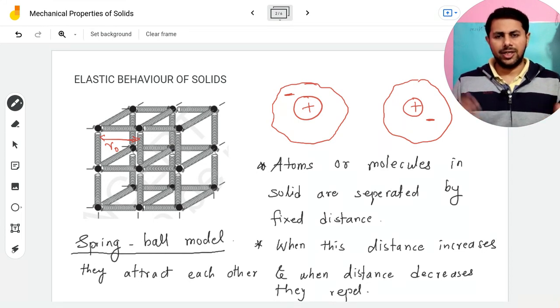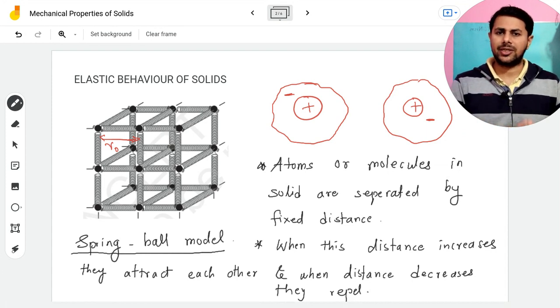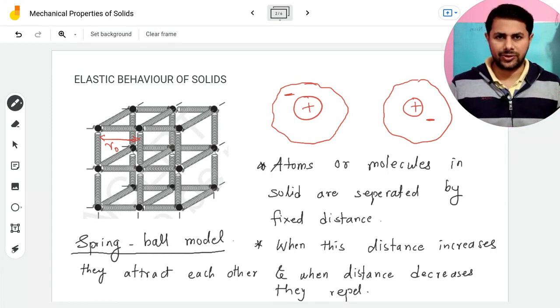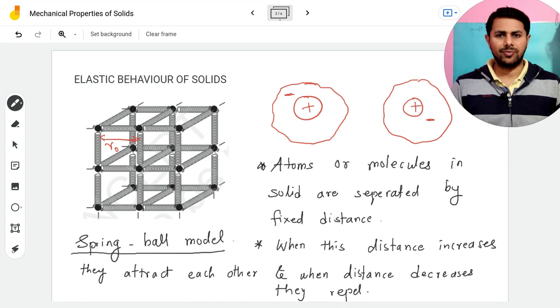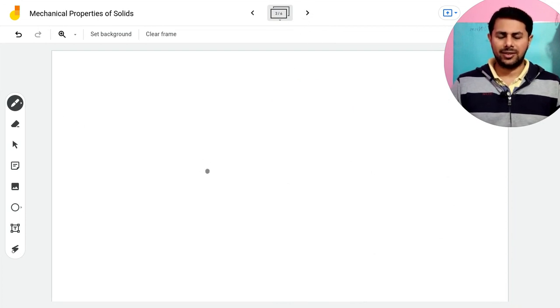And it's because of the spring-like property of bonds in a solid that solids can regain their original shape and size when you remove the external force. Okay, so this property of solids, due to which they can regain their original shape and size when external forces are removed, is known as elasticity. Okay, so this spring-ball model of solids explains this elastic behavior of solids. Now it can be understood in yet another way. For that, I will draw the potential energy versus distance curve.